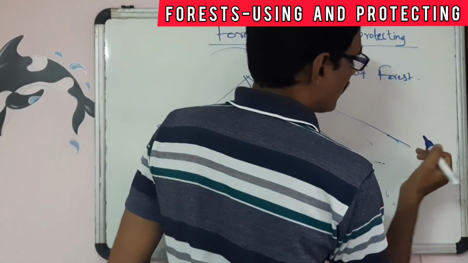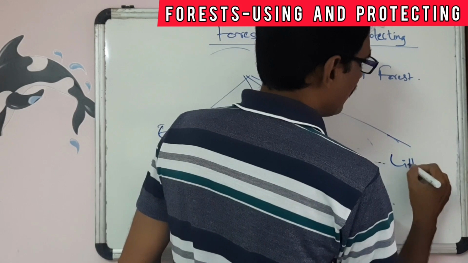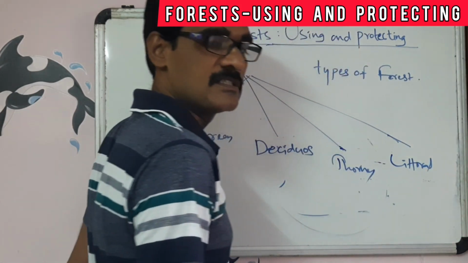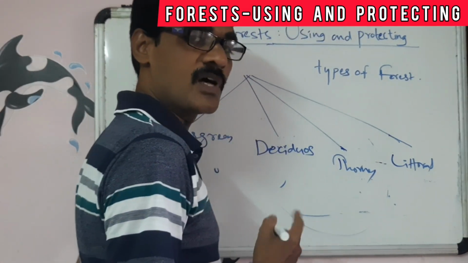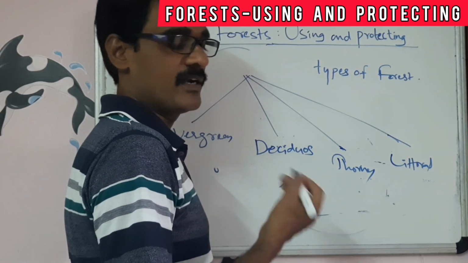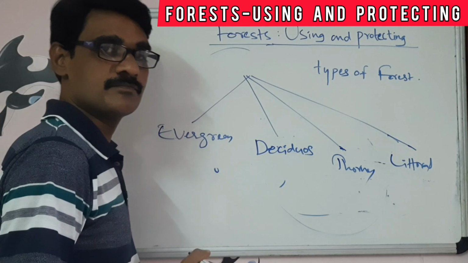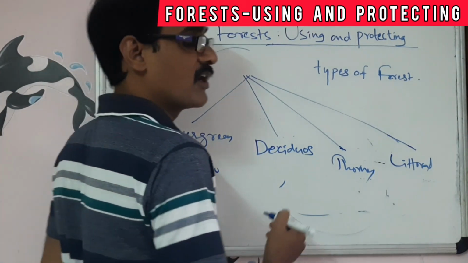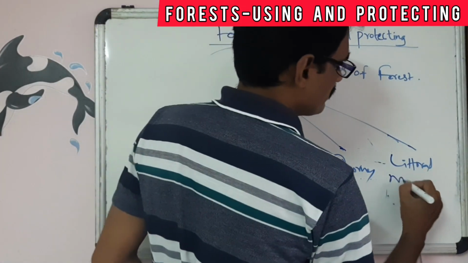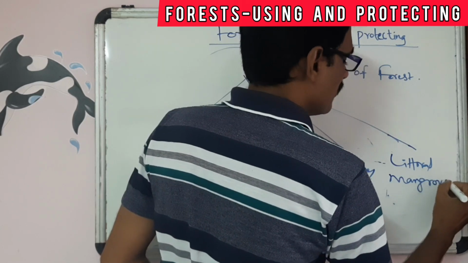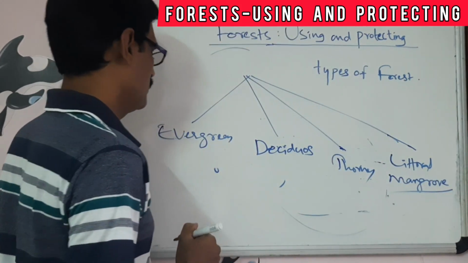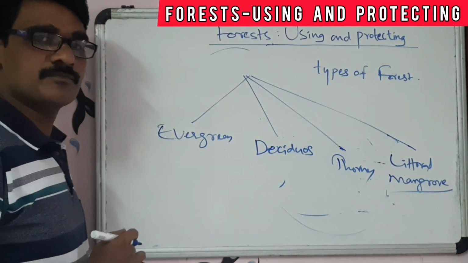The fourth one, littoral. Littoral means sea coast. These are also called tidal forest, or mangrove forest.